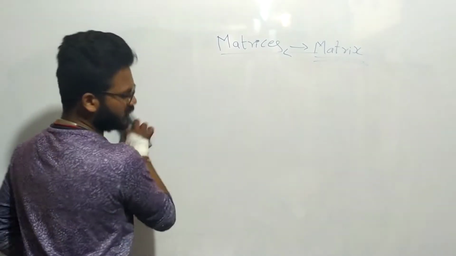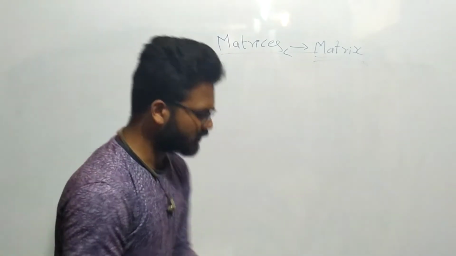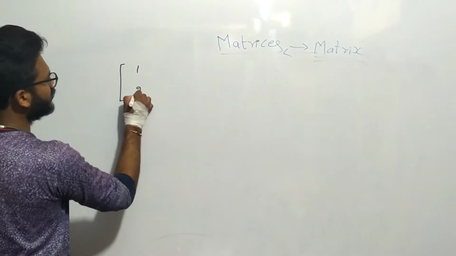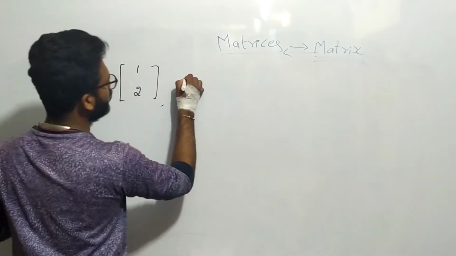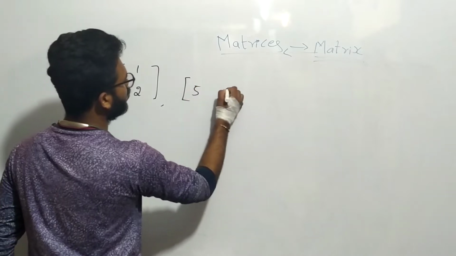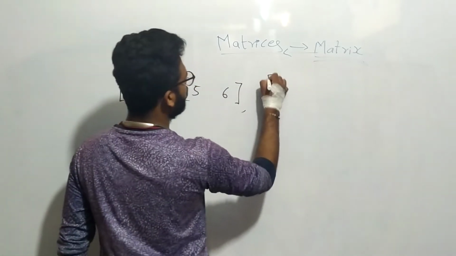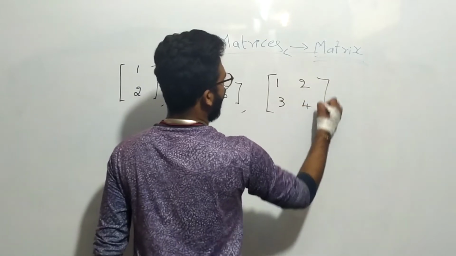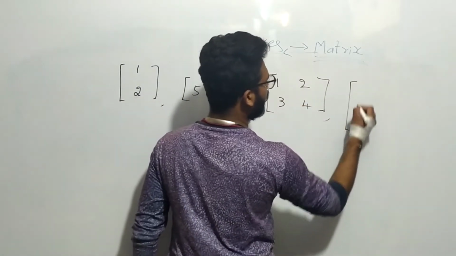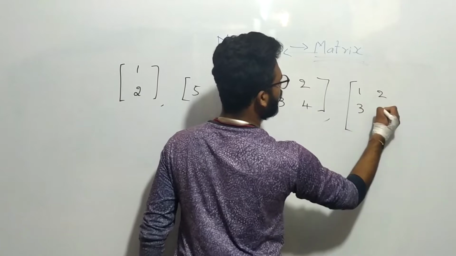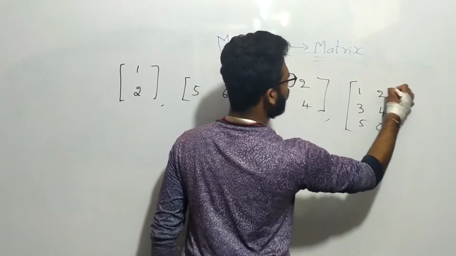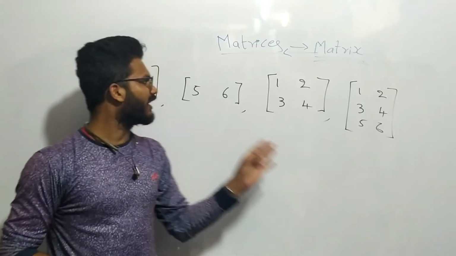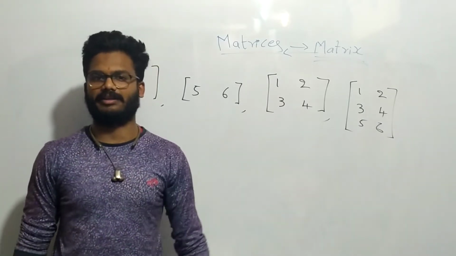Some of the examples, let us see here. I will arrange numbers like this. All these are different types of matrices. Let us see what is the difference between all these matrices.